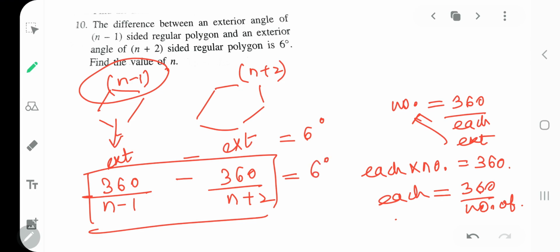Now those who have done simultaneous equations with me, they can do this very well. You have to just cross multiply, get a nice quadratic equation, solve it by factorization and get the value of n. Yes, you will get two values. You will get one positive and one negative. So you always have to take the number of sides as the positive value. Can you give a try on this? I'll pack up here. God bless.